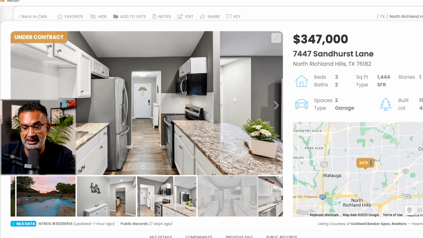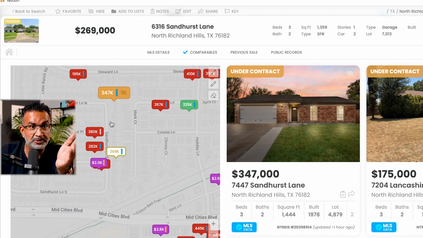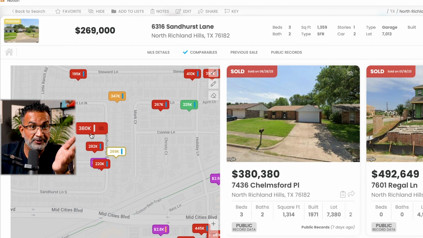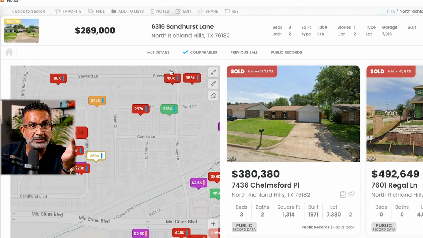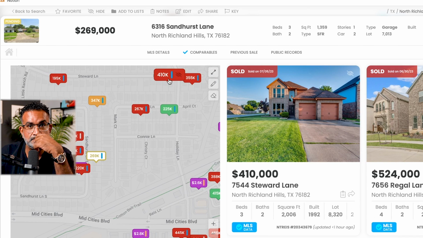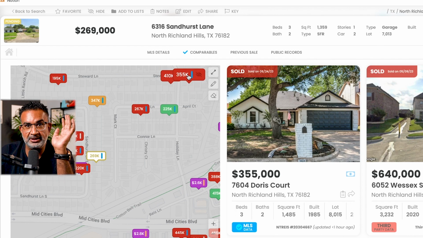So now I have a 380, which we saw right here, but there's no photos, so I can't trust it. And then I got this 350. Let's keep looking. Let's look over at this 410. What's this about? So this 410, it's newer, built in 1992. It's a 2-story, completely different house than what we're looking at. So unusable. Can't use that. It's just not a viable comp.